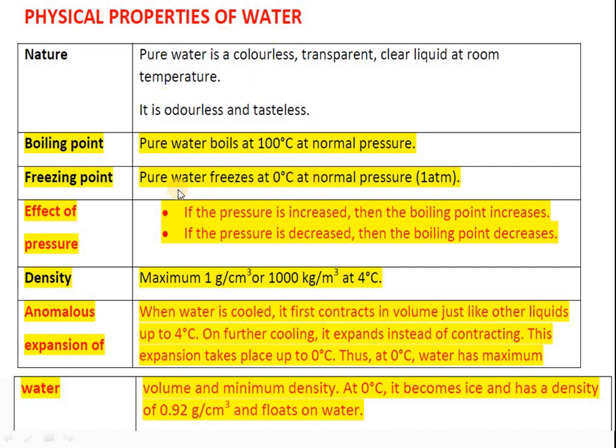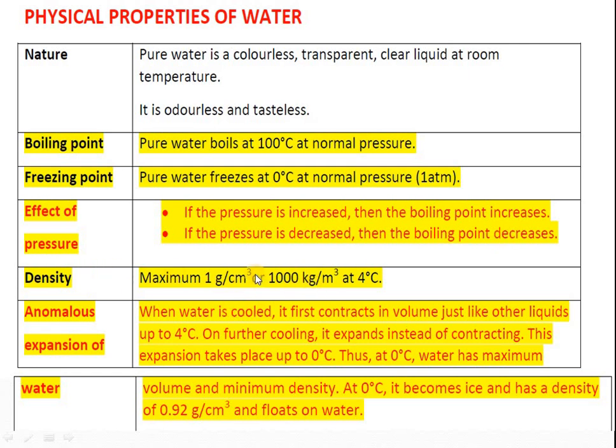Similarly, when we go to hilly areas, the vapor pressure decreases and the boiling point is decreased there, so the food cooks easily. So this is the effect of pressure on the boiling point and freezing point. If the pressure is increased, the boiling point increases. If the pressure is decreased, the boiling point decreases.